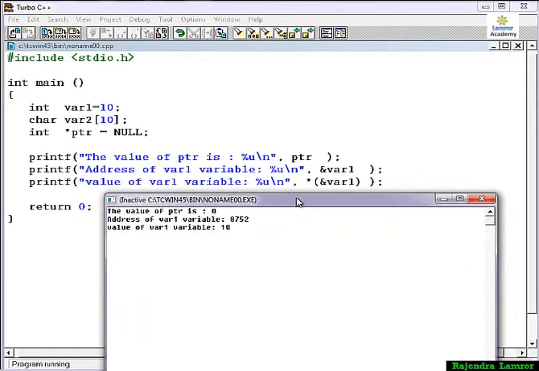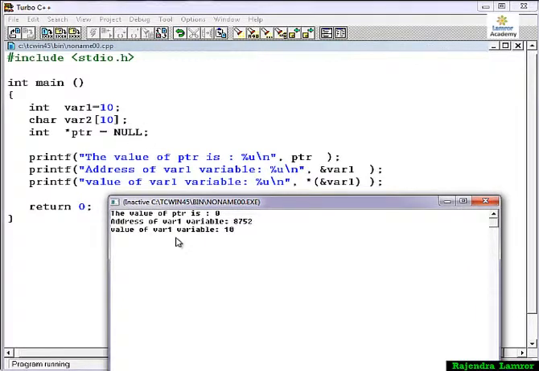If you run this program, it shows three different outputs. First is the value of ptr equal to 0, because you defined null. Second is the variable 1 address, 8570. At that address, the star means value: what is the value in that address location. So this shows 10, meaning in variable 1, at the address of var1, the value is 10.